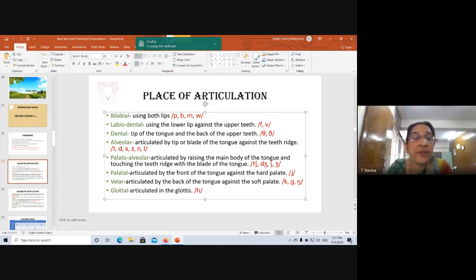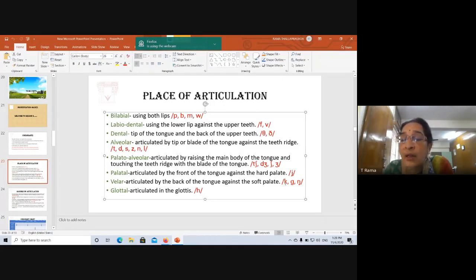Then the next category is velar. Velar, here the back of the tongue goes against the soft palate. If you remember, I said the soft palate is also called the velum. Right? V-E-L-U-M. Velum. So the back of the tongue goes up and touches the soft palate. Okay? So that is called a velar. Velar consonants. This sound is K.